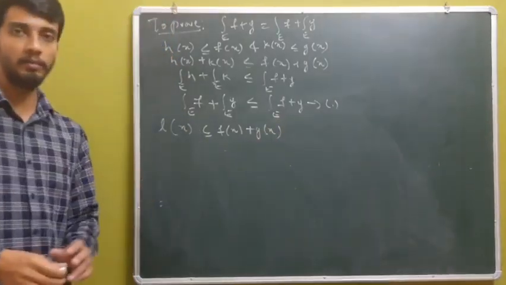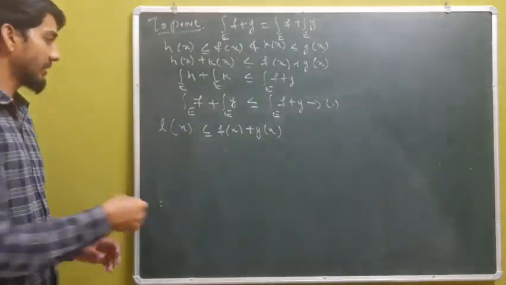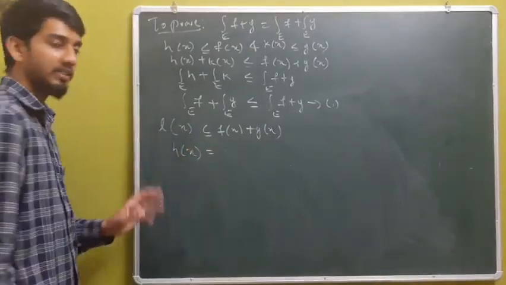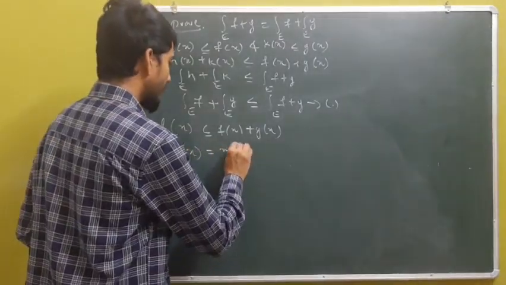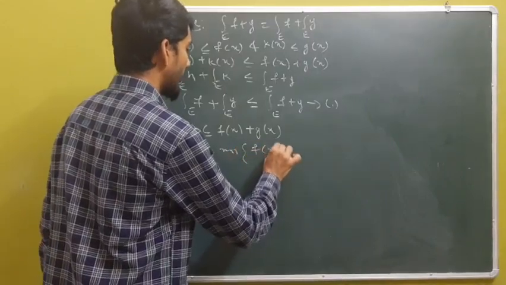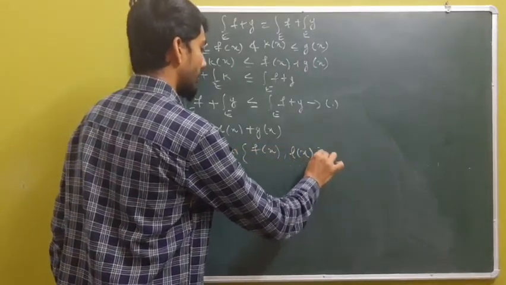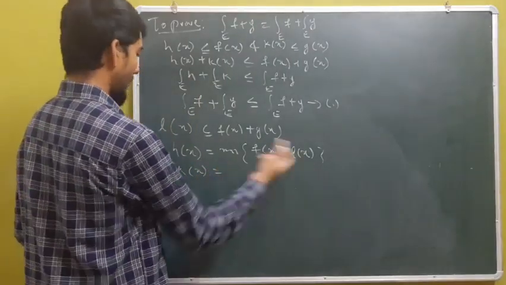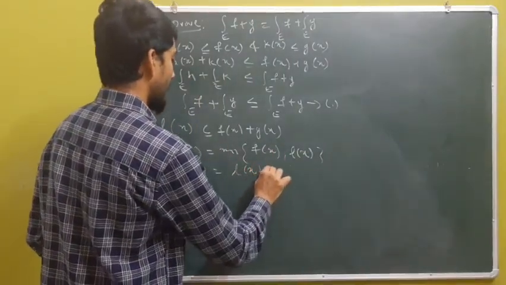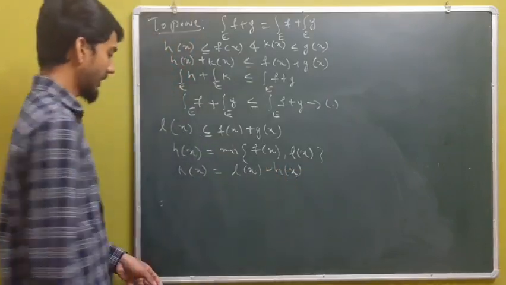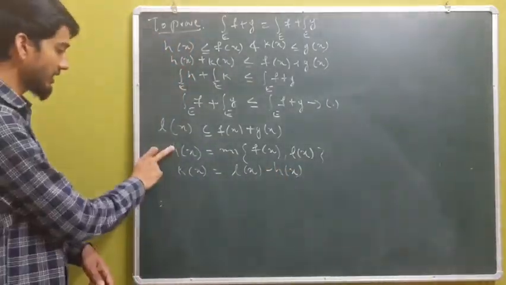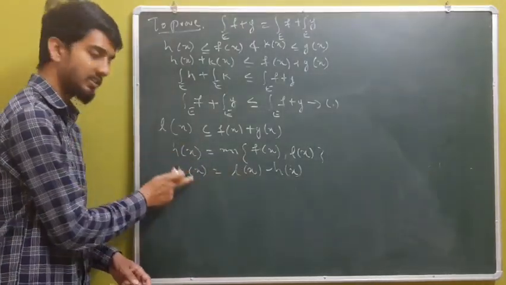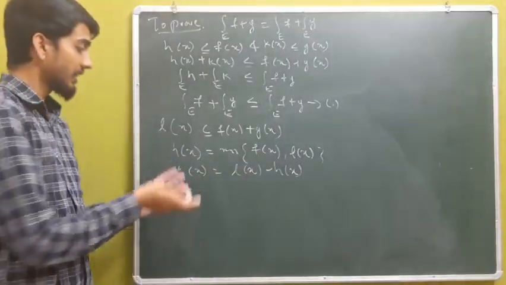So L is bounded by f plus g, and thus I will define a function h by setting h of x to be the minimum of f of x and L of x, and I define k to be the function L of x minus h of x.